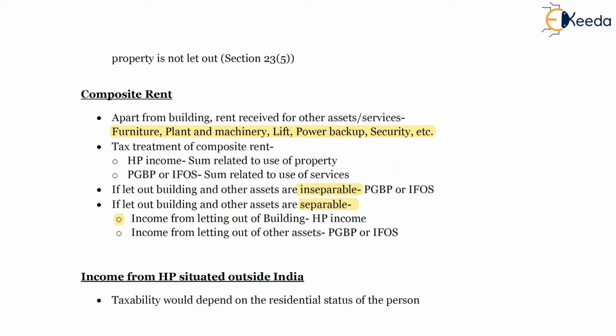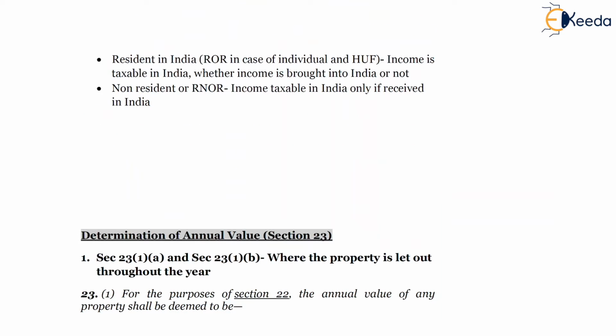So on your screen, income from house properties situated outside India, taxability would depend on the residential status of the person: resident in India, ROR. In case of individual and HUF, residential status, as we have read earlier, that ROR category is only available with individual and HUF. Hence, for ROR in case of individual and HUF, income is taxable in India, whether income is brought into India or not. So, global income is taxable.